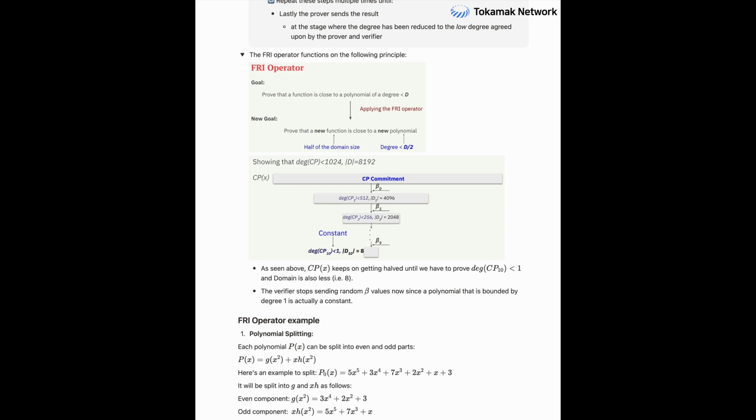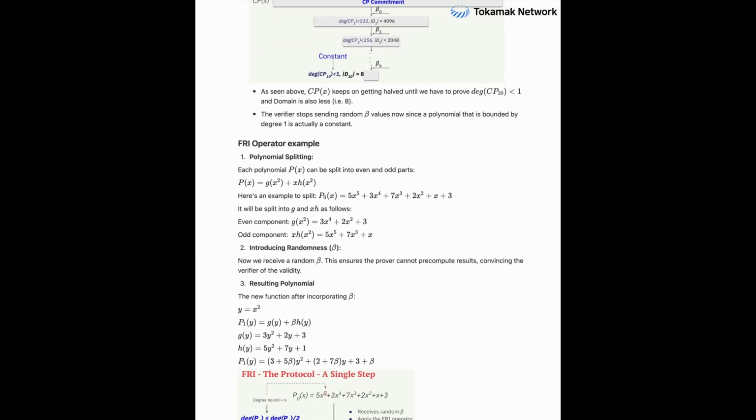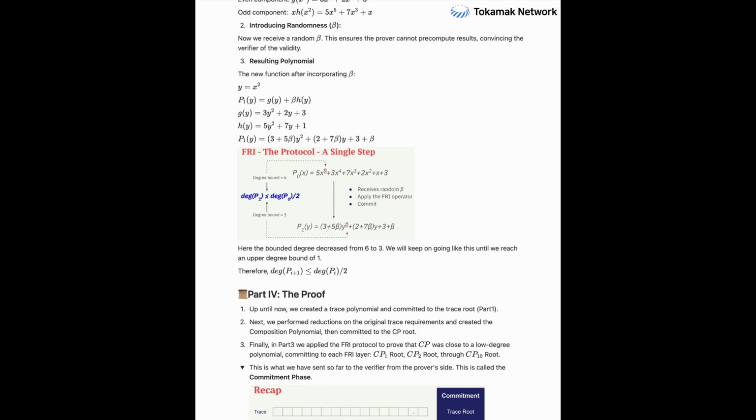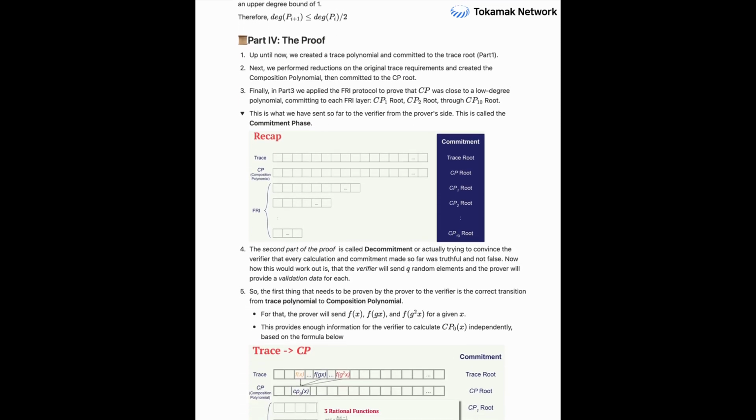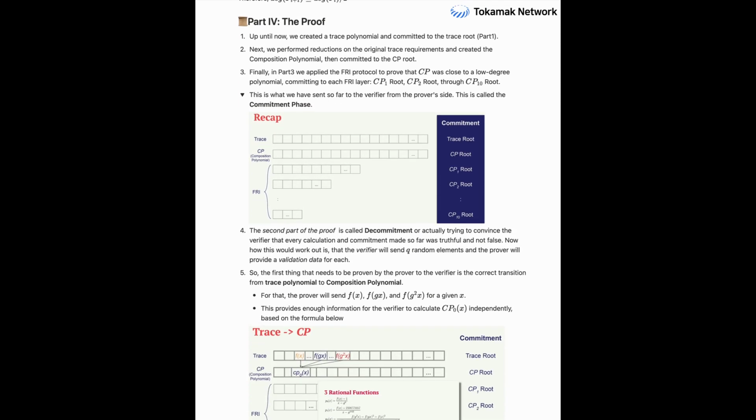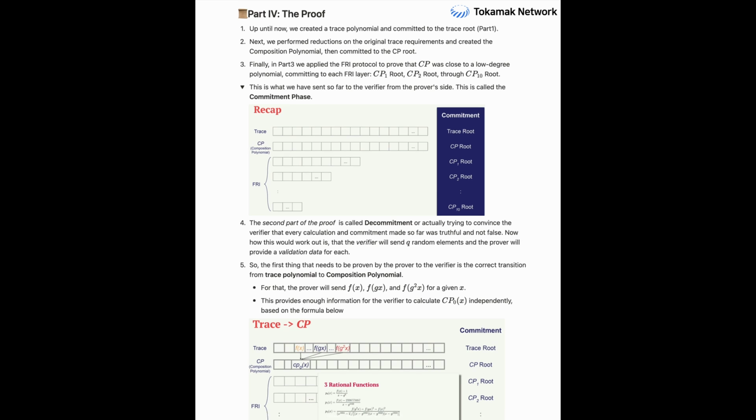Now, how does the verifier actually check all this? This must be part 4. The proof, decommitment, and verification checks. Exactly. This is where the rubber meets the road. The prover has made all these commitments. Now they have to convince the verifier they were all truthful. This is the decommitment phase. How does that work? Does the verifier ask for specific things?